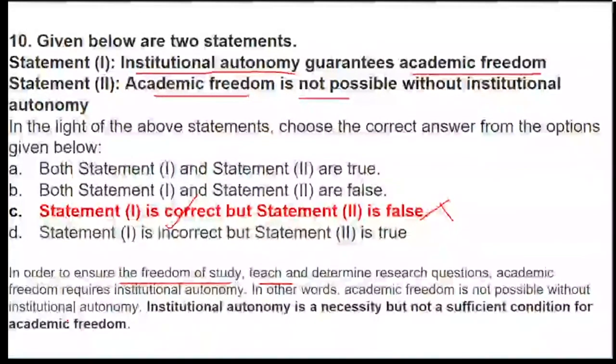In other words, academic freedom is not possible without institutional autonomy. It means it is a necessity but not a condition. Statement 2 says that it is a condition, but no, it's not a condition. It is just one of the necessities, and hence statement 2 stands to be false and statement 1 stands to be true. Okay, now I hope this is very clear with everyone.